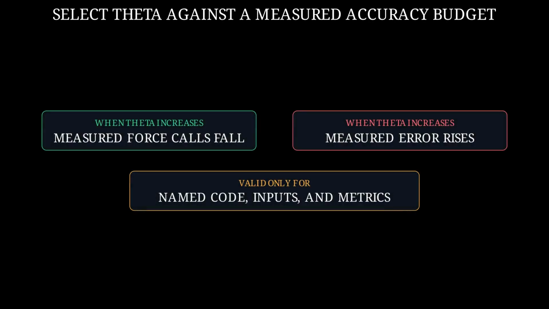These curves describe one implementation, two seeded distributions, and named error measures. They do not certify every tree code. They do show the decision we need. Select theta against a measured accuracy budget, then repeat the test on inputs resembling the intended simulation.